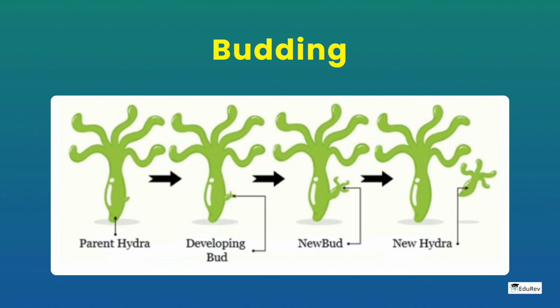Budding. This is observed mainly in Hydra and yeast. In the structure of Hydra, there is a bud that detaches from the main stem and forms a new individual. The most prominent difference between binary fission and budding is that in binary fission, the parental identity is lost. That is, there is no difference between the parent and the daughter cells. Also, in binary fission, the cytoplasm divides equally, whereas in budding, parental identity is not lost because there is an unequal division of cytoplasm.